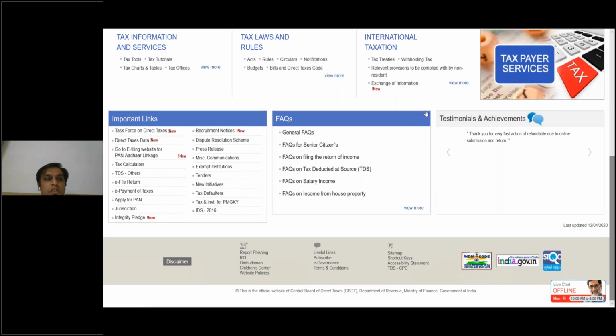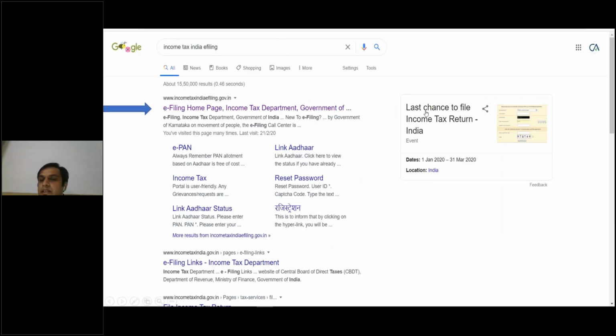So now we will go to the main topic. This is Income Tax India e-filing, where we have to learn how we can file the income tax returns. So let's go here.